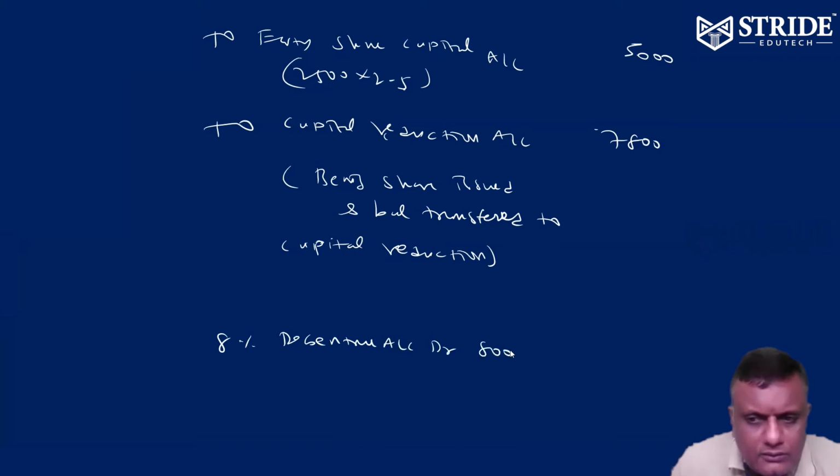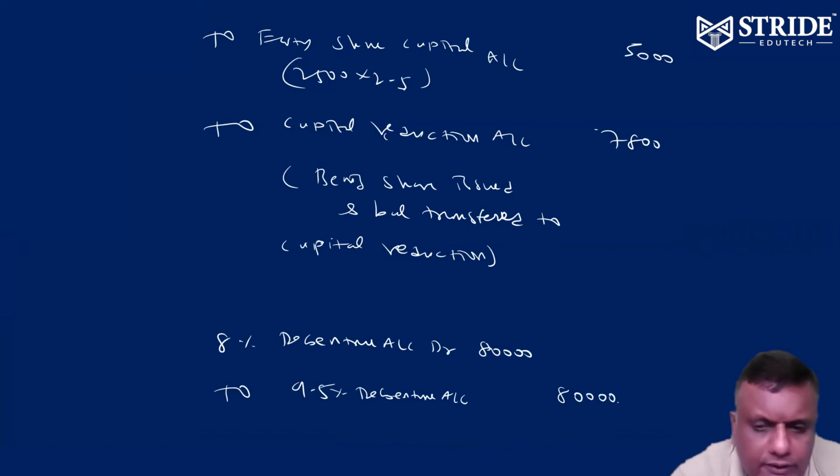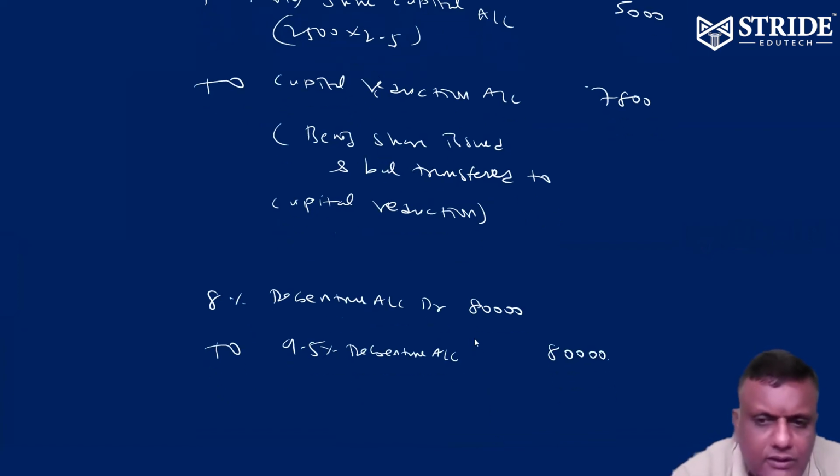Debit 80,000. Please exchange it and hand over the new 9.5% debenture. That is 80,000, being debenture exchanged.